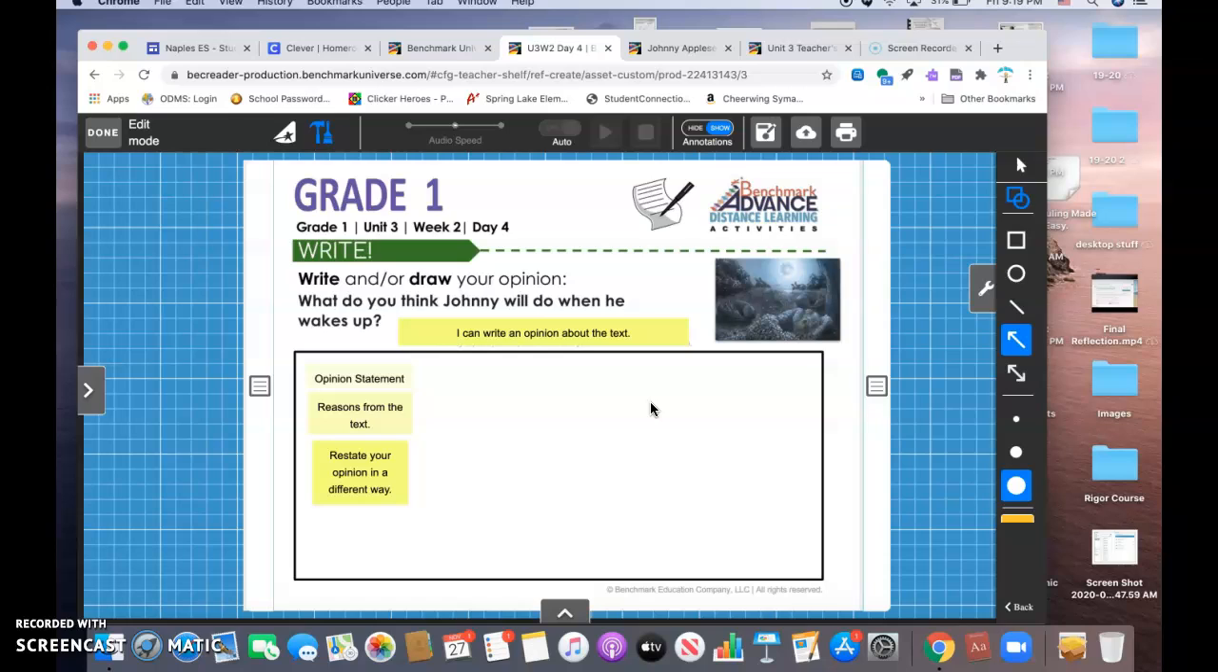Is it okay for us to have different opinions about what we think will happen next? Why, yes, it is. It's okay for us to have different opinions because remember, our opinion is what we think. We just need to have reasons from the text to back it up. So if my opinion and your opinion are not exactly the same, that's okay. But it's not okay for us to say our opinion and not give reasons from the text.